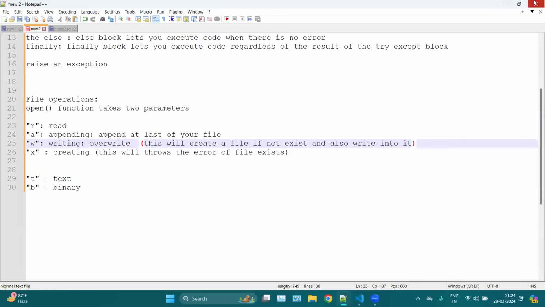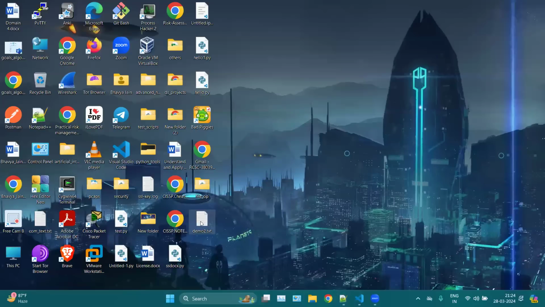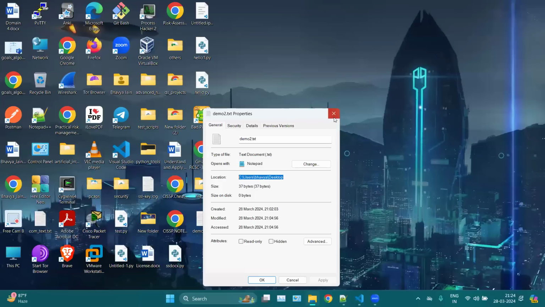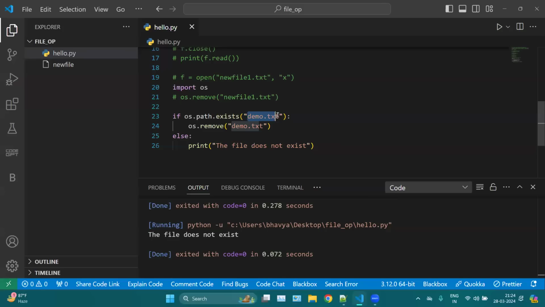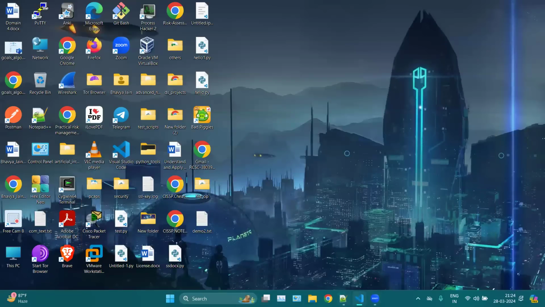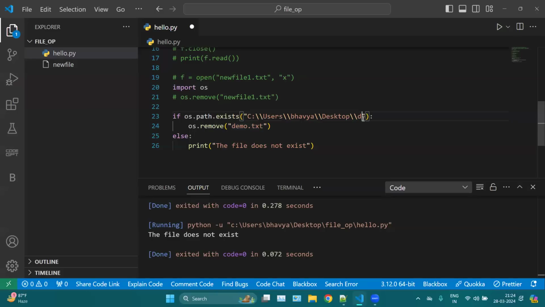The same I can perform with this file in this demo. So what I can do, I can copy this path here, Control C, and then I can paste my path here. Okay, wait, double slashes, backslash. And here I can mention my file name, which is demo second. And the same path I can mention inside here. So basically I'm removing this file, demo.